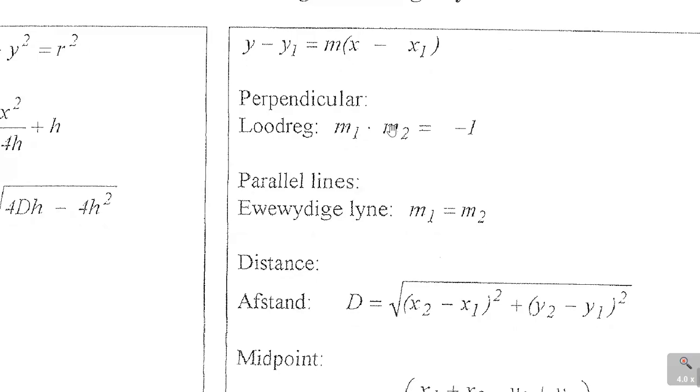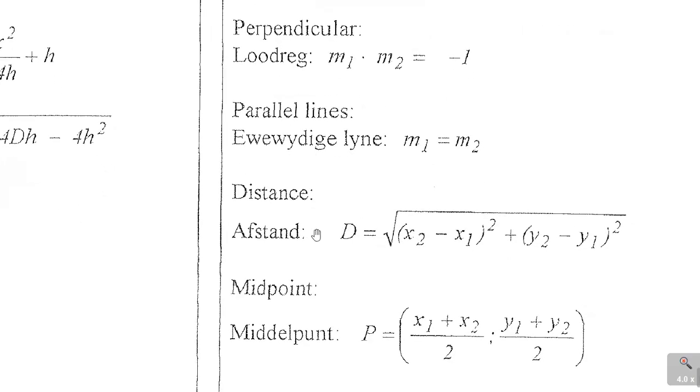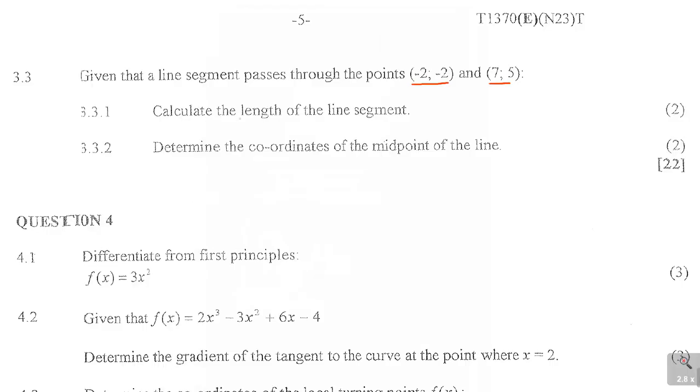You see, m1 times m2 is equal to minus 1. I use that. Then you have parallel lines, but the one that I'm interested in is distance now, which is the square root of (x2 minus x1) squared plus (y2 minus y1) squared. So I'm interested in this formula for that question, and the question that I'm working on is: calculate the length.